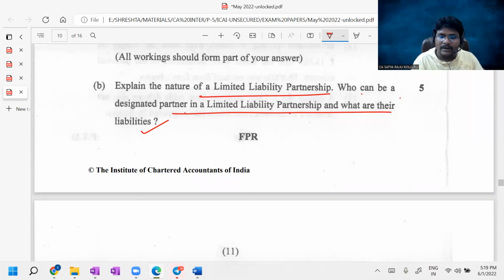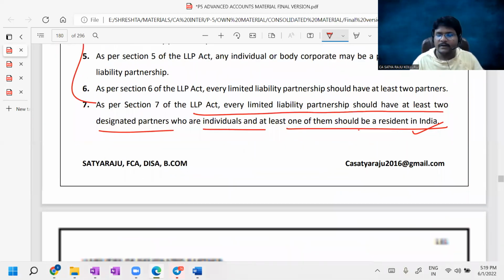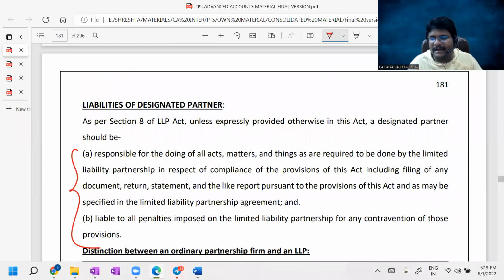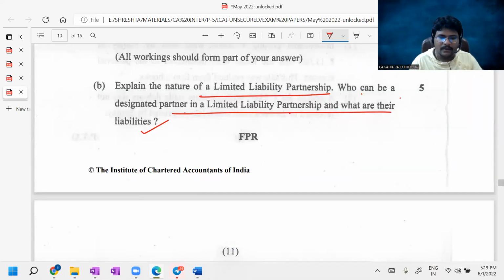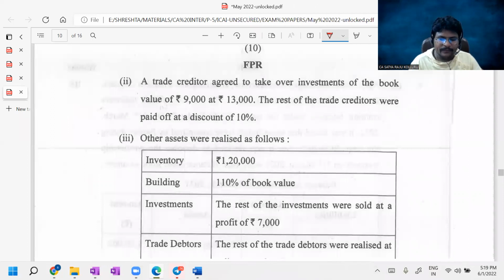Next, what are their liabilities? Liabilities of the designated partner, A and B, 2 points are clearly given. Do you understand, guys? This is all about question number B. So totally till now we have discussed 4 questions.